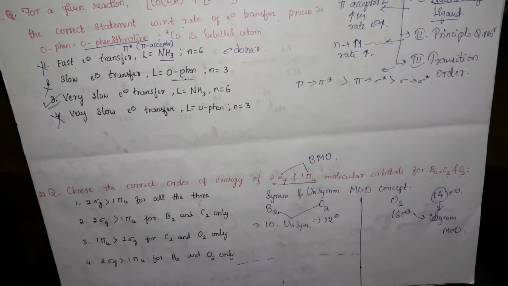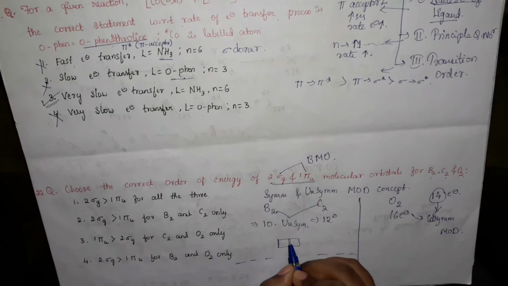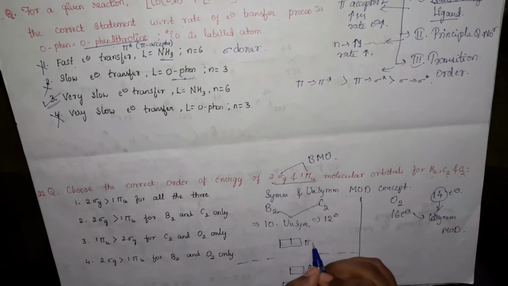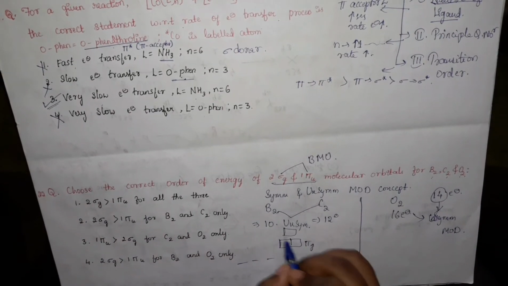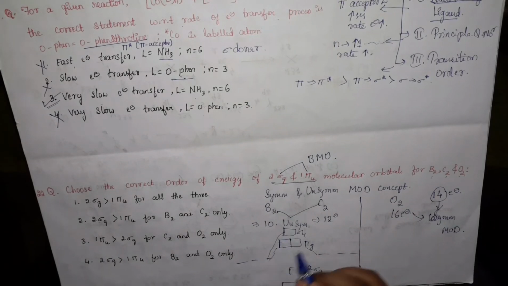Here we have 1 pi u orbital, 2 sigma g, and here we have pi g and sigma u.